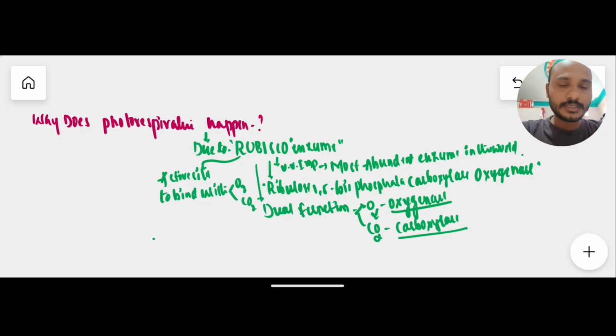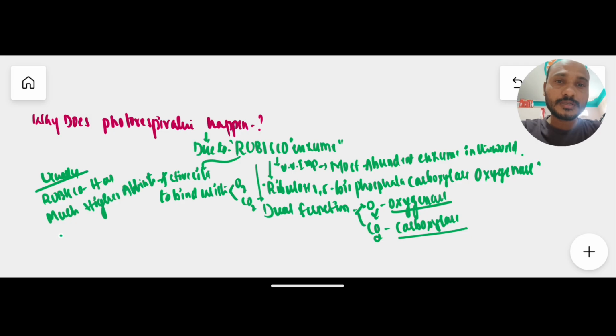Usually RuBisCO has a much higher affinity for carbon dioxide than for oxygen.